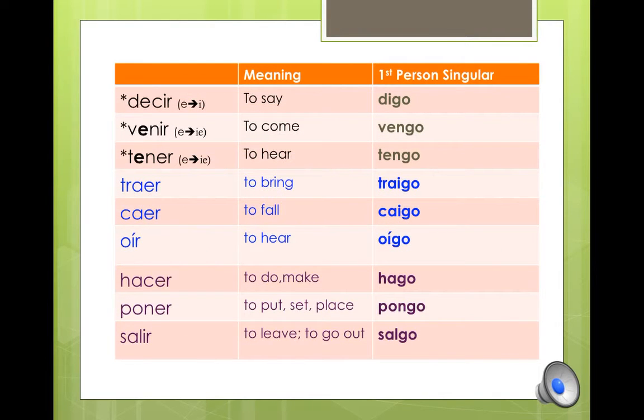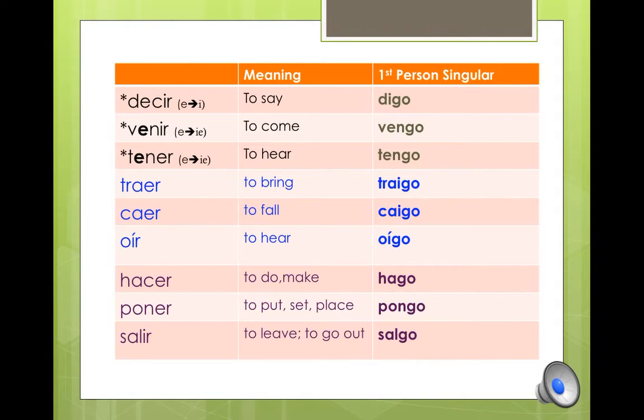Here you have a list of the verbs that you already have in your manila folder. In the yo form of these 9 verbs, you'll notice that it has a go, G-O, on the first person singular. That is why I call these verbs yogo verbs.